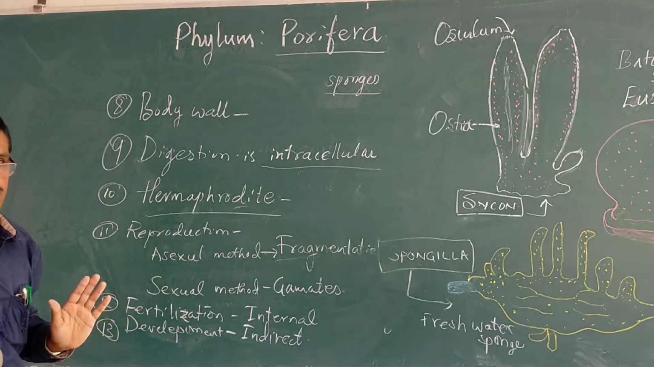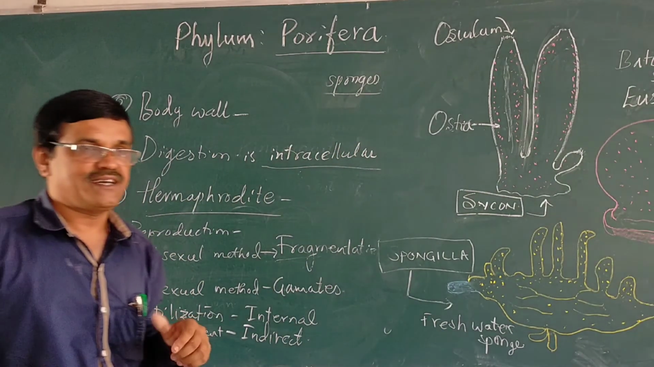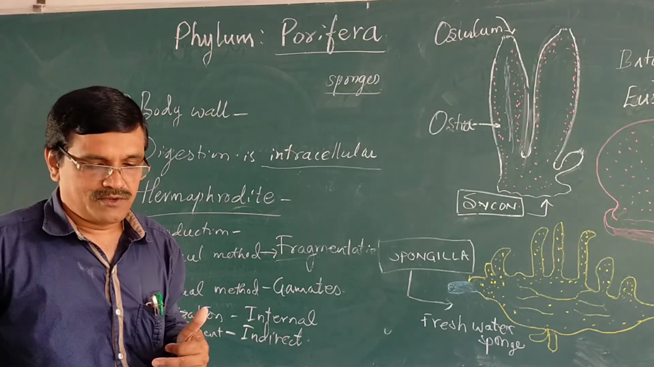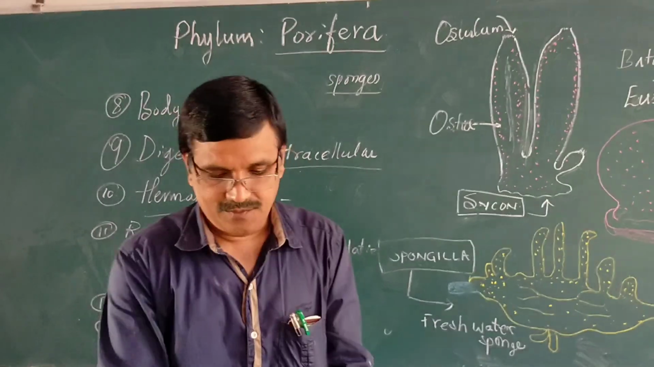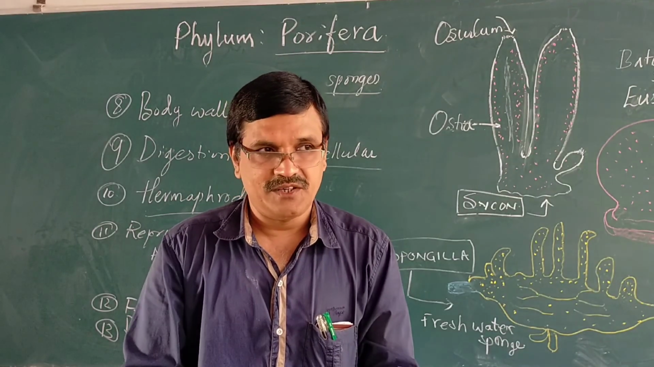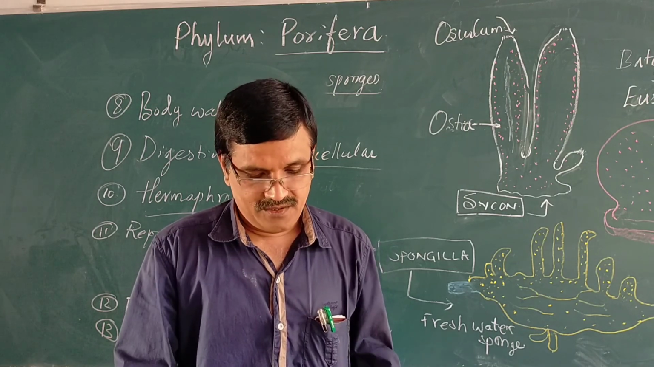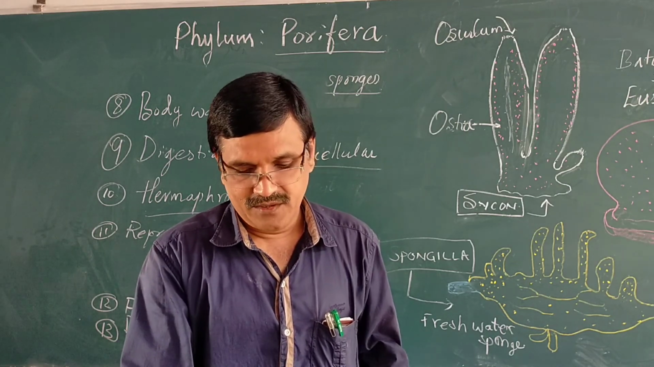So these are the important general characteristic features of sponges. In the next class, I will explain the general characteristic features and examples of the next phylum, Coelenterata.